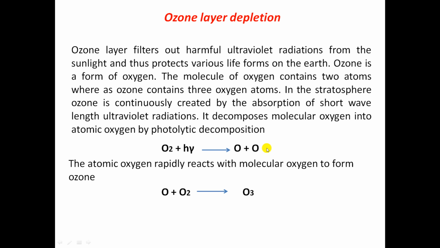The formation of ozone takes place in the stratosphere. Here, the molecular oxygen present in the atmosphere absorbs the ultraviolet radiation and undergoes photodissociation. When photodissociation takes place, atomic oxygen is formed. This atomic oxygen is highly reactive, and it combines with another molecular oxygen present in the atmosphere and produces ozone, that is O3.